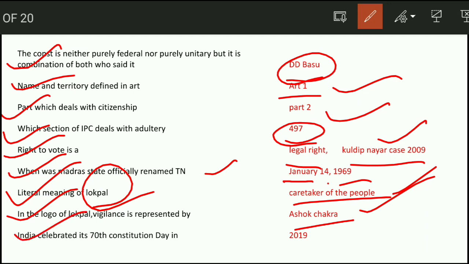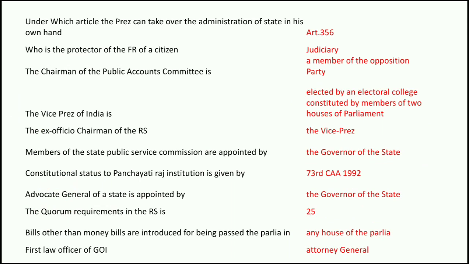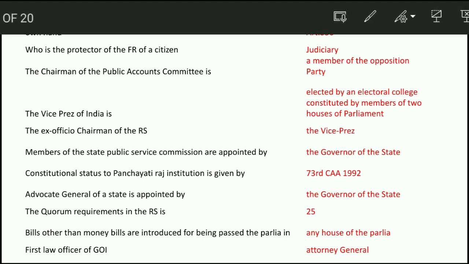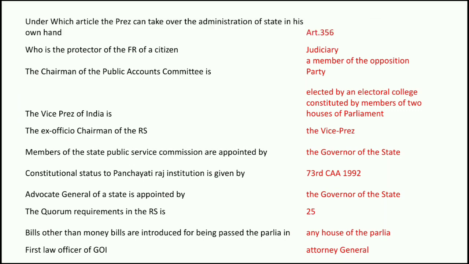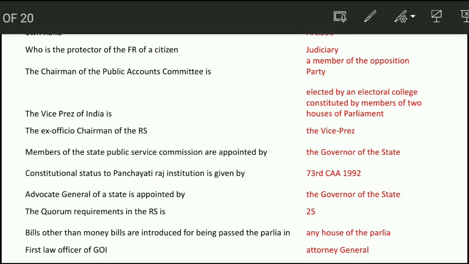India celebrated the 70th Constitution Day in 2019. Next question. Under which article can the president take over the administration of a state into his own hands? It is Article 356 under President's rule. Who is the protector of fundamental rights of the citizen? It is the judiciary or the Supreme Court. The chairman of the Public Accounts Committee is a member of the opposition party.